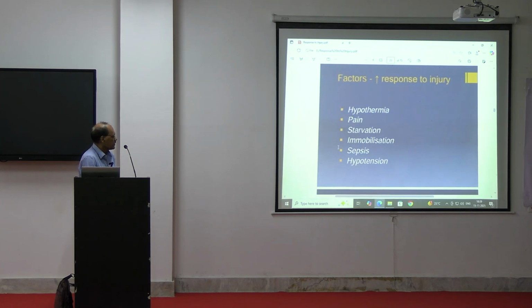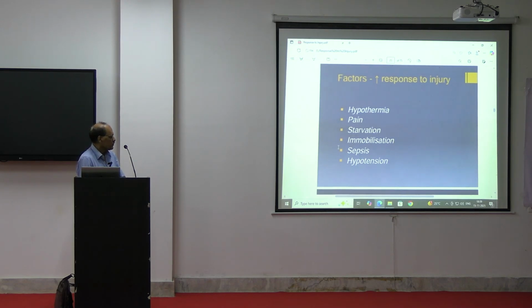Then there will be hypothermia. The patient may have hypothermia, and the body temperature will be decreased. Then pain will be there. Due to the tissue injury, the patient may have pain. Then starvation may be there. Due to anorexia, the patient may not take proper food. Then immobilization is very important, because the patient cannot walk properly even after prolonged surgery.